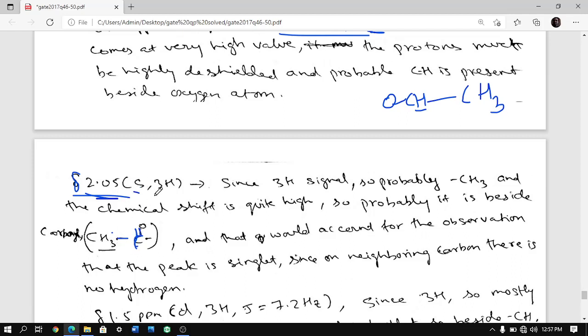And it says singlet and 3 protons. 3 protons means CH3, no doubt about it, because a 3 proton signal is given. Singlet means there is a carbon beside it which does not have any proton. So this looks good to me because there is a carbon beside it which does not have any hydrogen. And an ester fits everything because 2 oxygens are there in the question: one C double bond O, another oxygen.